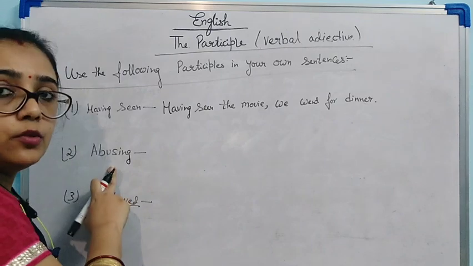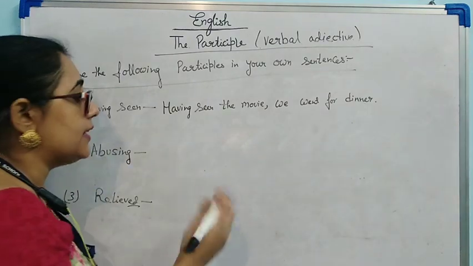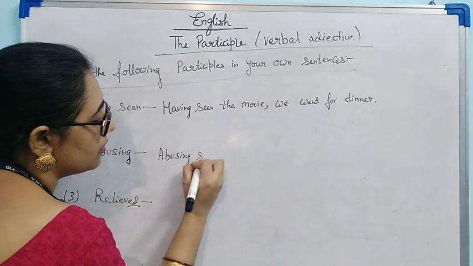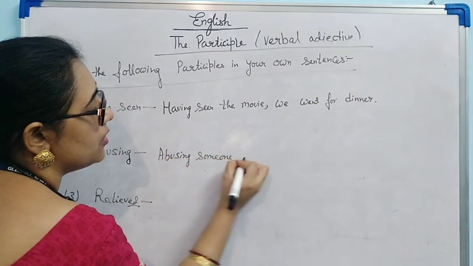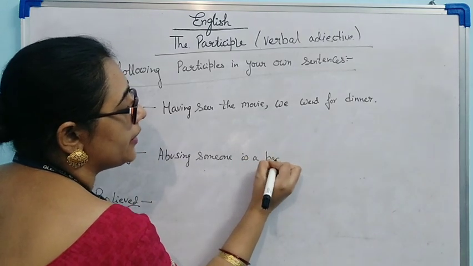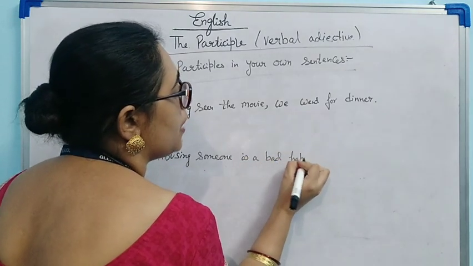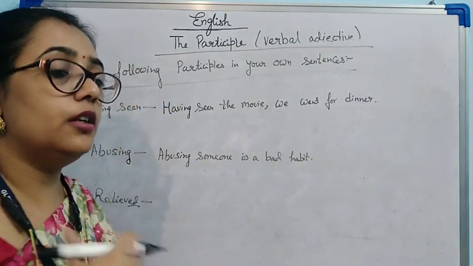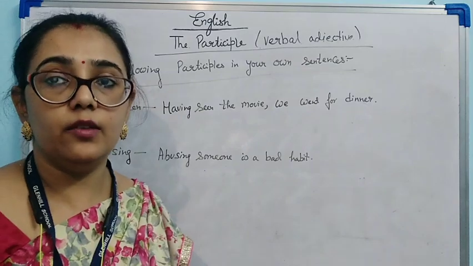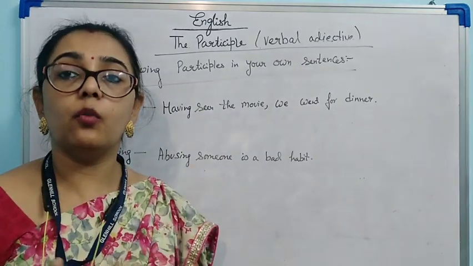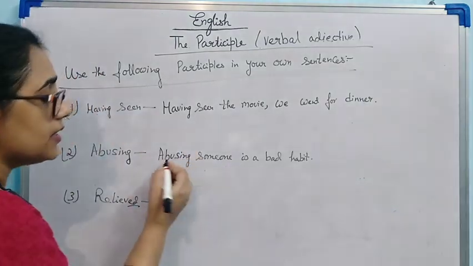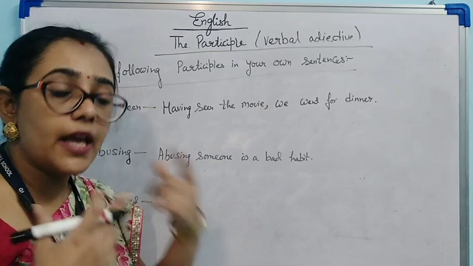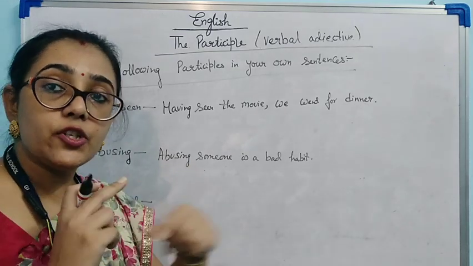Now abusing. What sentence can we make with abusing? Abusing someone is a bad habit. Abusing means to abuse anyone. Abuse means to say bad words or vulgar words to anyone. So this is the current action. If I am abusing, or saying anything from my mouth, the action is still going on.